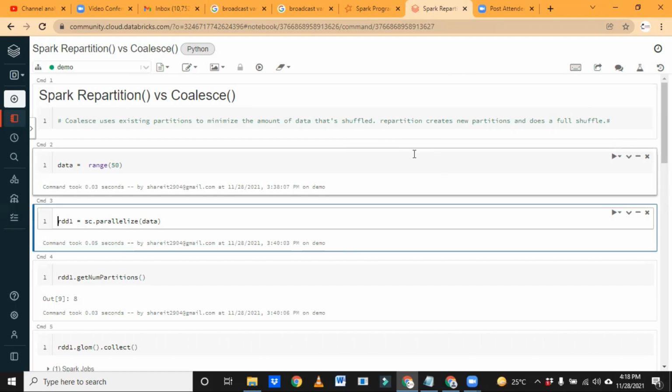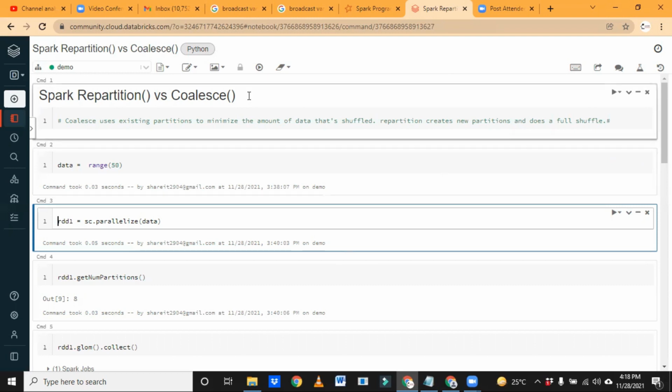Ultimately, which one we have to use is completely based on the use case or business requirement. And if we have huge data, and we are doing some aggregations or many transformations.